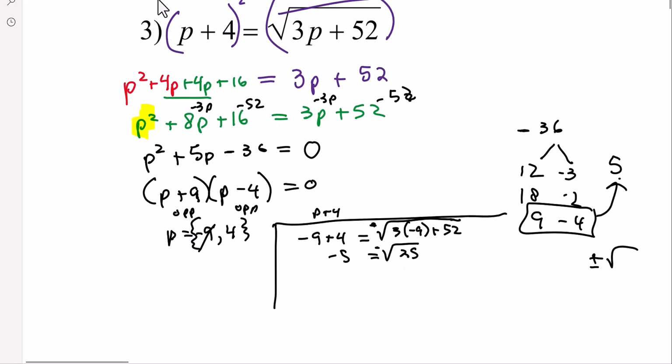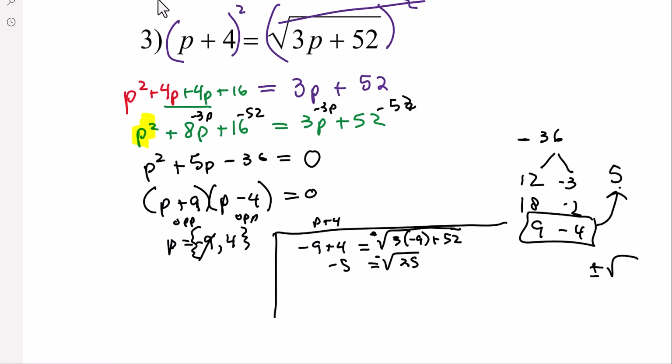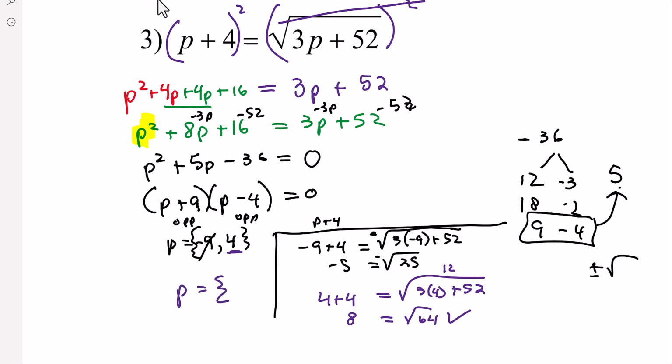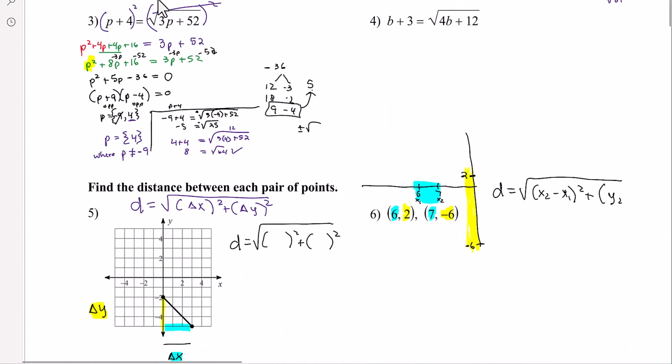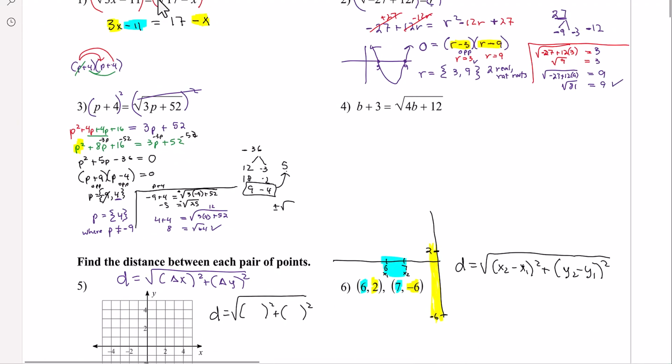So now let's try 4. So 4 plus 4 is 8. And over here, 3 times 4 is 12 plus 52, 12 plus 52, square root of 64. So 4 works. So p is equal to 4. And then you'd say where p can't equal negative 9. All right. I think we're going to call that good for this video.